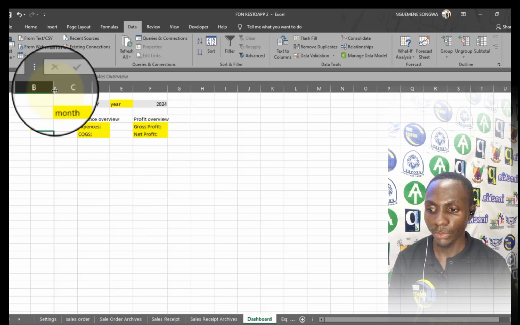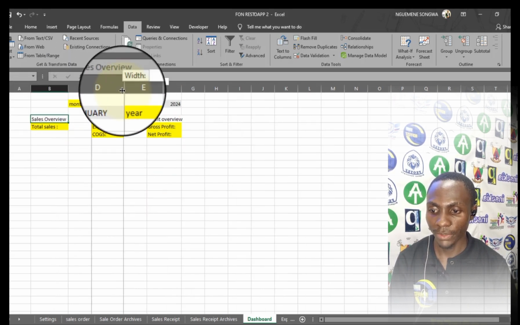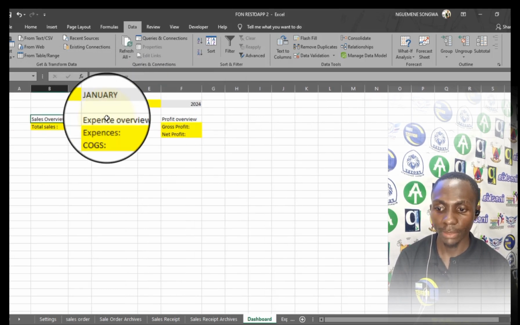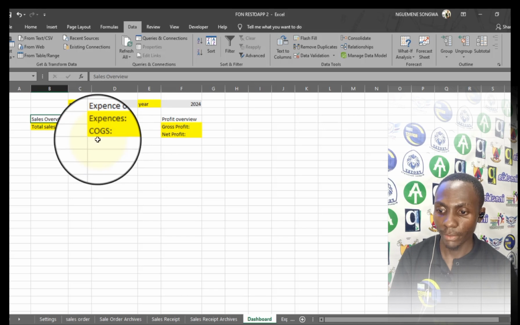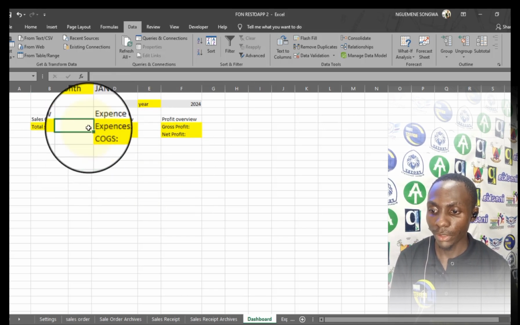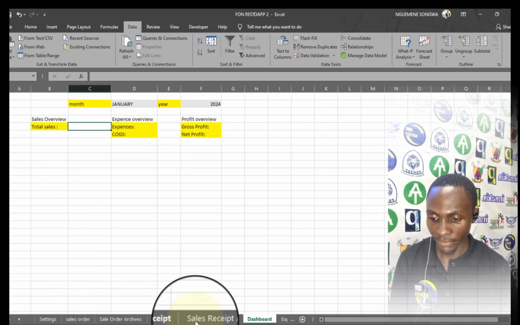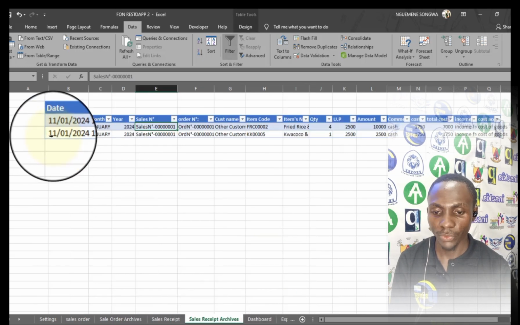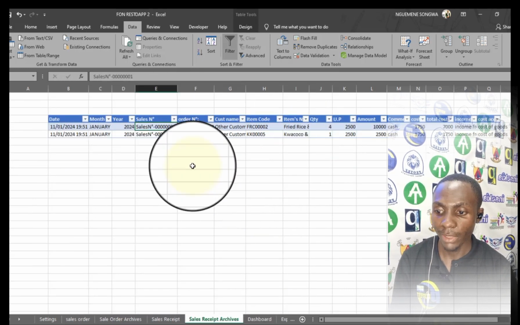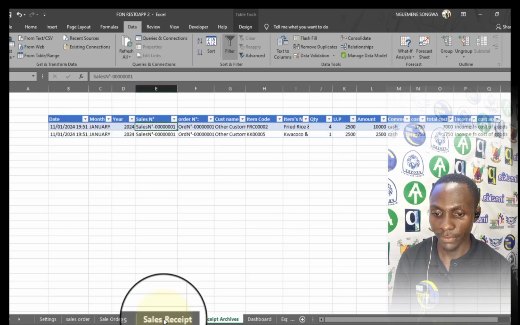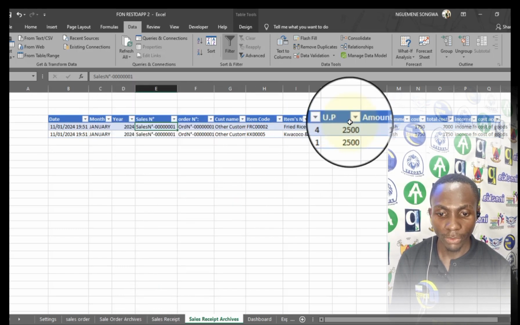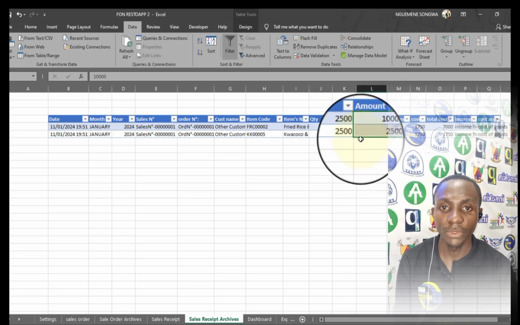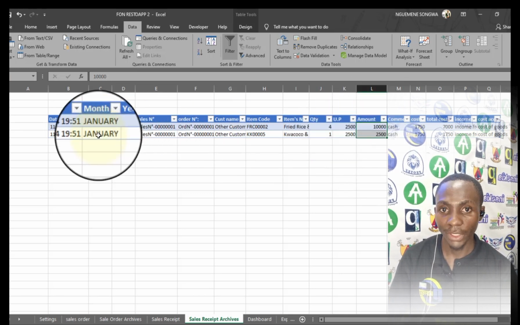So we will need to have a sales overview, expense overview, and a profit overview. So you type this way. You can put the colors the way you want, colors that please you. In terms of total sales, we have here a sales receipt archive which shows the sales per item. If we come here, you have a column for total amount. So the sum of all the amounts of the sales will actually give us the total sales for the given period.